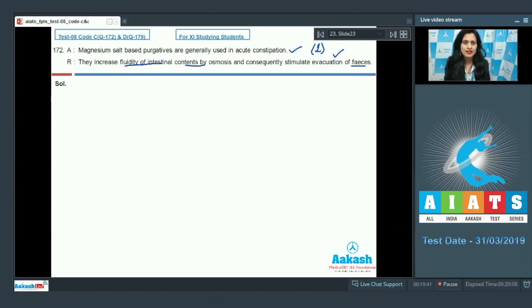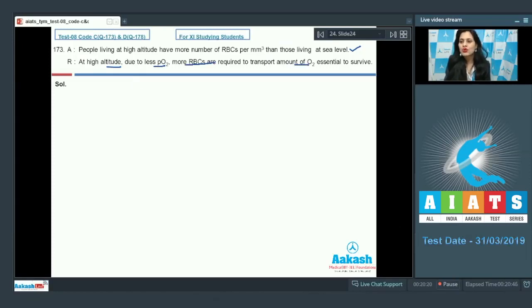Now let's discuss the next question. Question number 173. The assertion given is people living at high altitude have more number of RBCs per millimeter cube than those living at sea level. And this assertion is a true statement. Now the reason given is at high altitude, due to less partial pressure of oxygen, more RBCs are required to transport the amount of oxygen essential to survive.